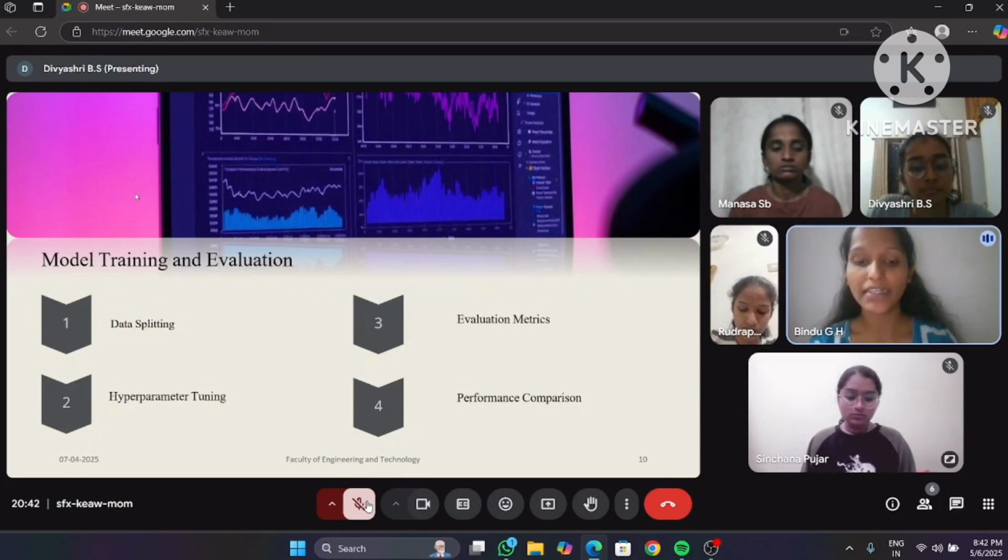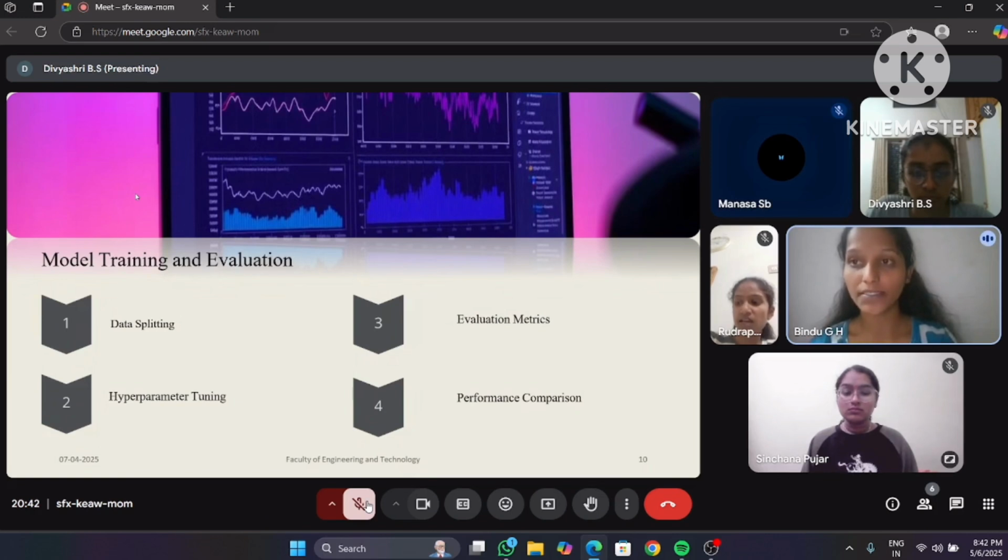Coming to the evaluation metrics, we have MAE, mean absolute error, the average absolute difference between the predictions and real prices. MSE, mean squared error, the square of the errors, which is sensitive to the largest mistakes. RMSE, root mean squared error, is in the same unit as the stock price.